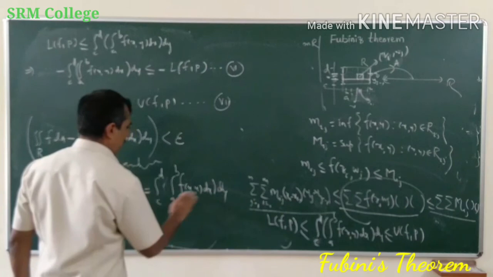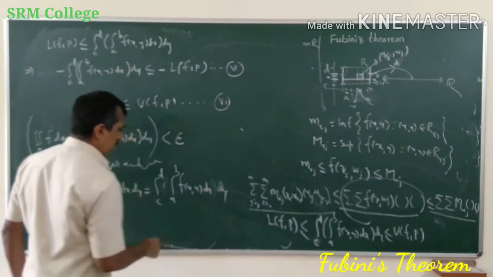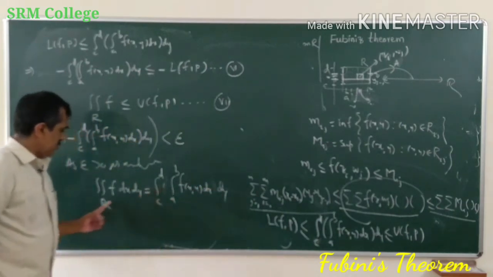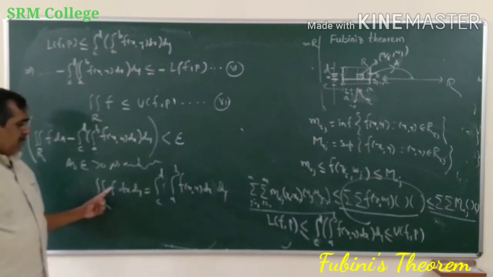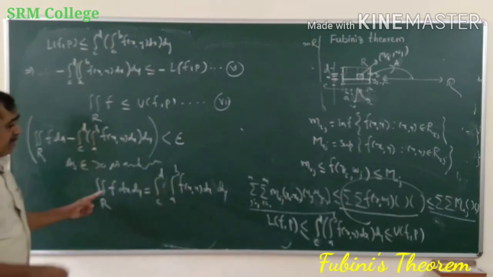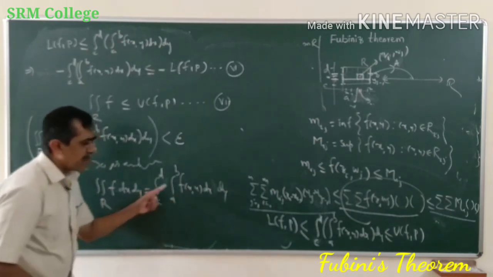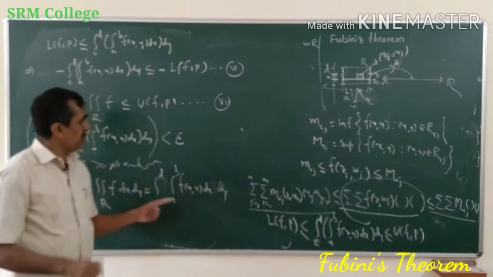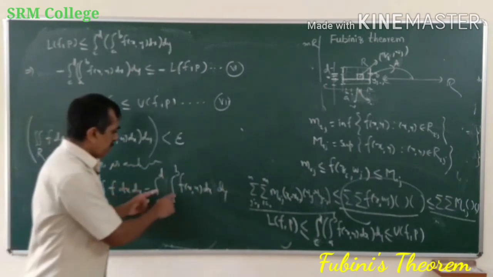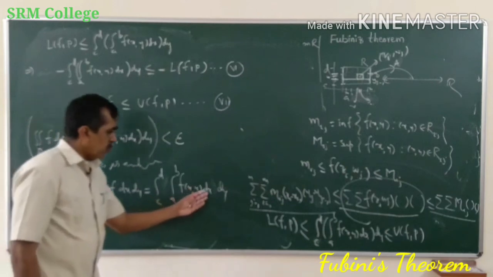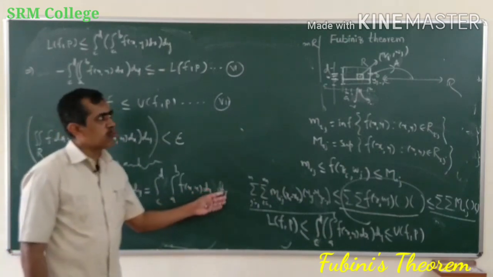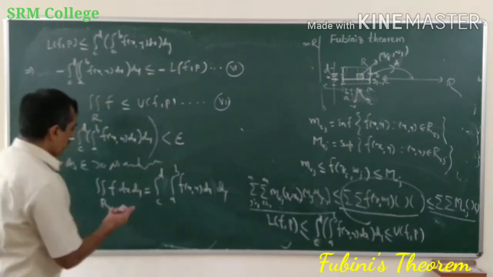You may put the bracket or you may not, it doesn't matter. So thus the double integral of a function f over a rectangle R can be expressed as a repeated integral, with respect to x and with respect to y. So this is what. Similarly, if we consider